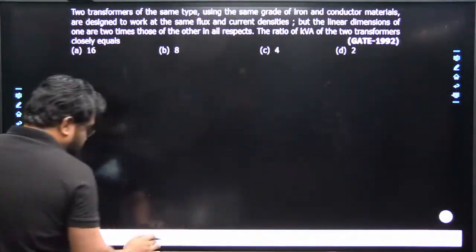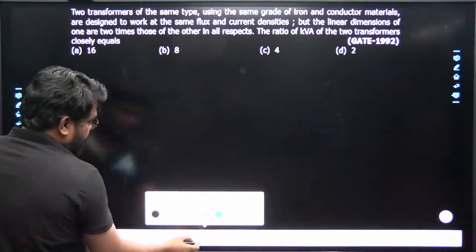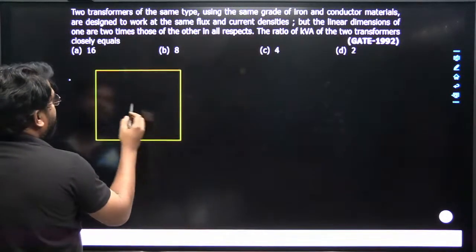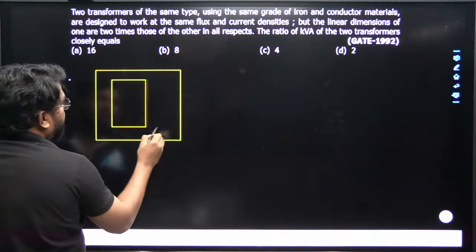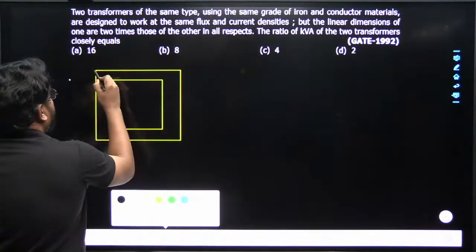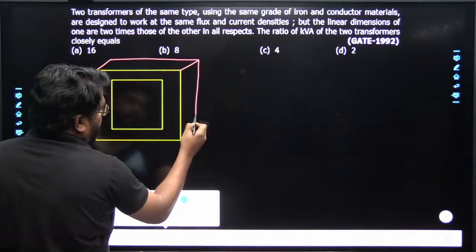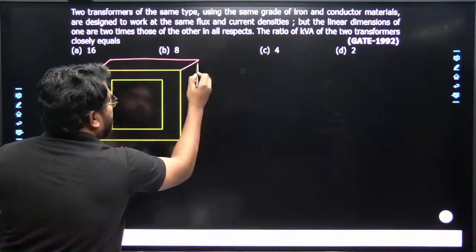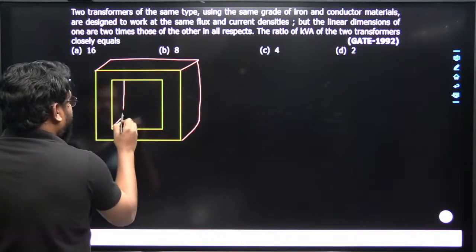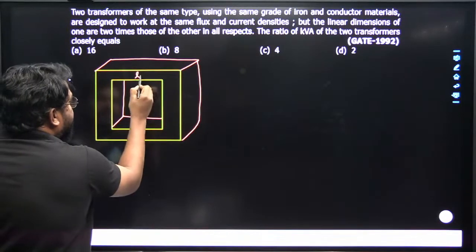Suppose we have a transformer core. What is the mean length here? This complete part, from end to end, is the mean length.